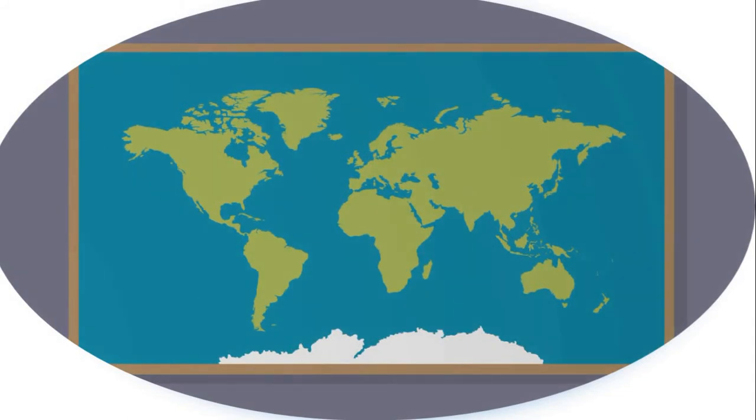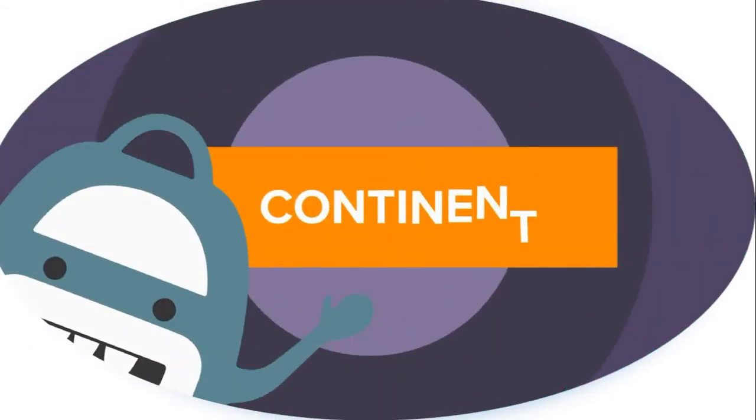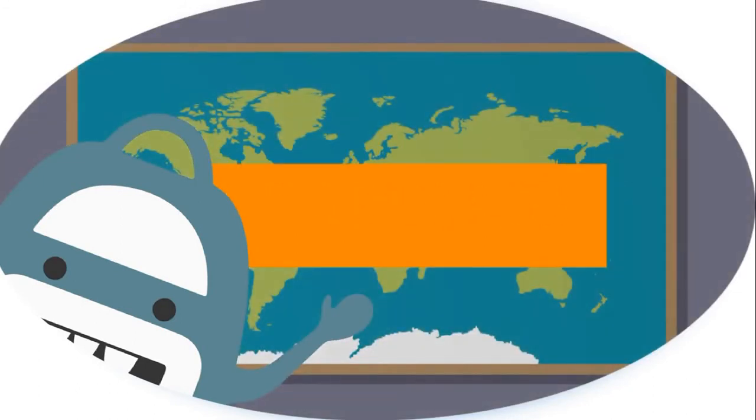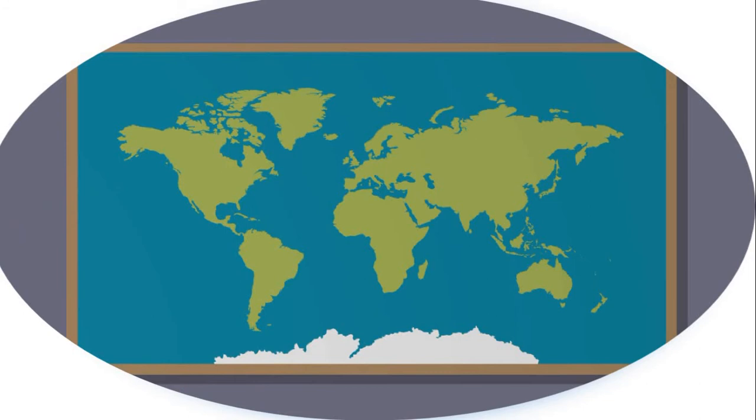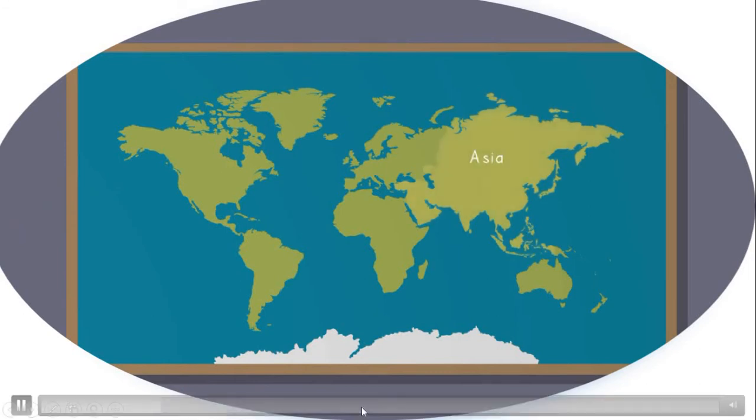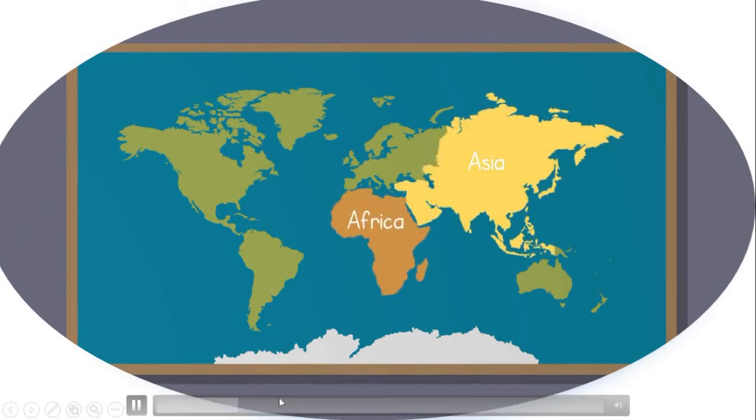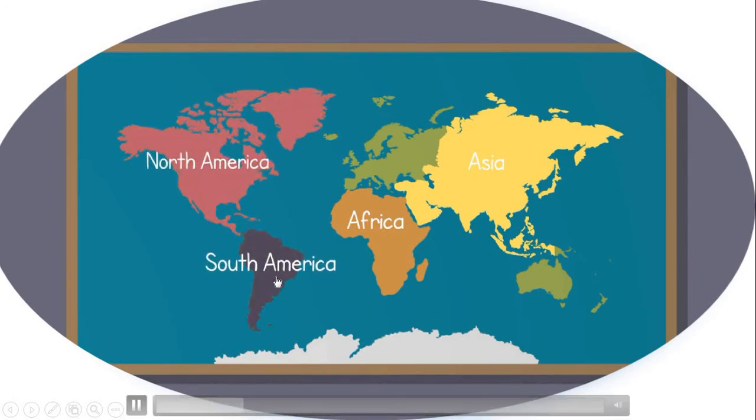The world is divided into a number of land masses, and they are what we see on maps and globes. These land masses are called continents. There are 7 continents: Asia, Africa, North America, South America, Antarctica, Europe, and Australia.